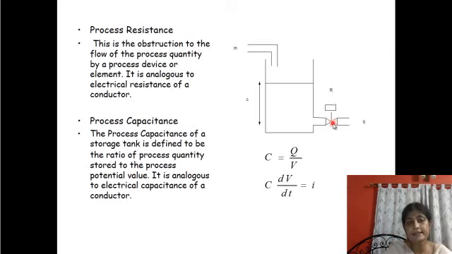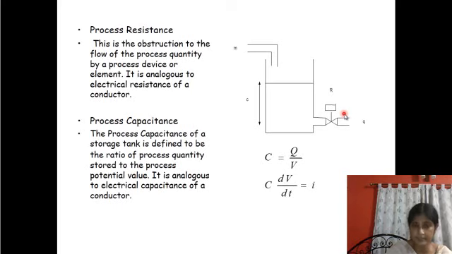Next is process resistance and process capacitance. Process resistance is whenever the flow is restricted. This is the obstruction to the flow of the process quantity by a process device or element. This is analogous to electrical resistance. This is uncontrolled flow, but this is the restricted path, so there is an obstruction in the flow path. Whenever there is a restrictor in the flow path, that is equivalent to electrical resistance.